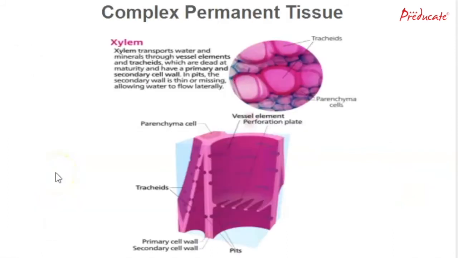Now we are heading towards the complex permanent tissue. So complex permanent tissue includes two main important vessels, that is xylem and phloem. So we are going to study about xylem first.